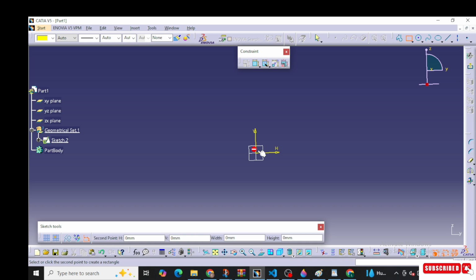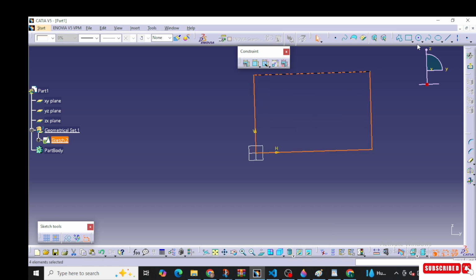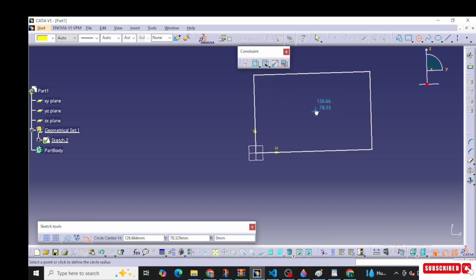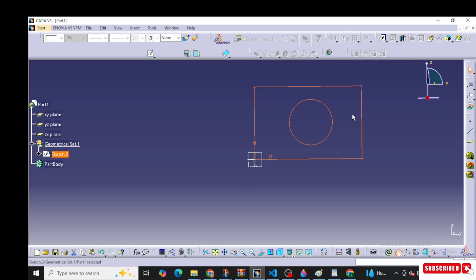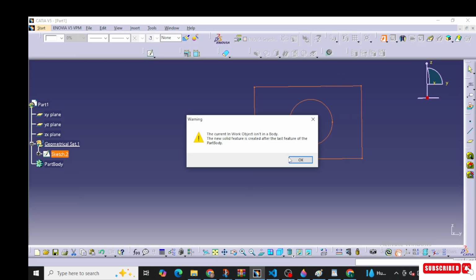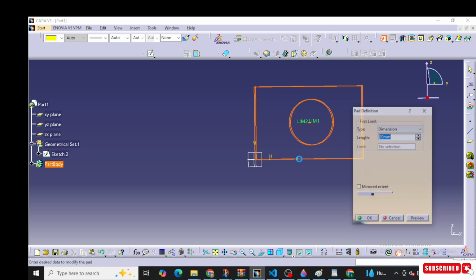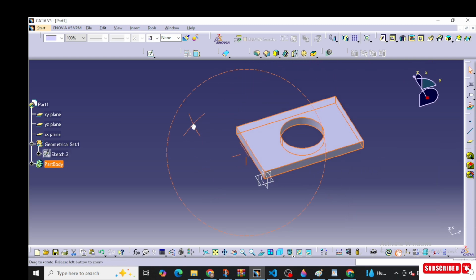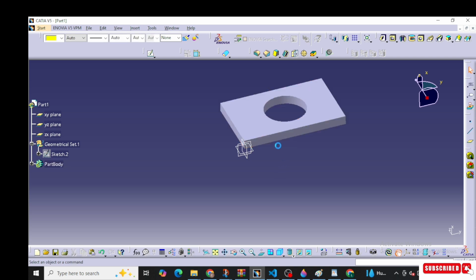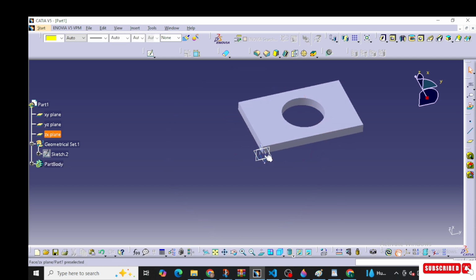So I'm going to create one circle here. This is our part. Switch to Part Design, convert into 3D. This is our part. We will use symmetry first, after that we will take the mirror command. So this is the symmetric translation icon, this is symmetry also, we can say, and this is the mirror.